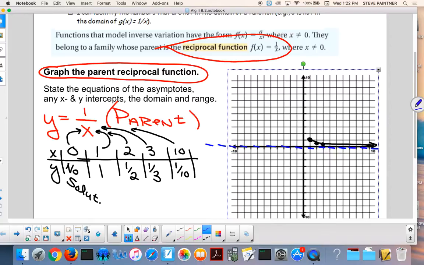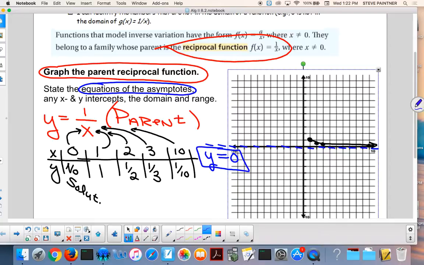They do want you to write equations for the asymptotes. So this equation would be what? Y equals 0. Yep. If you ever get confused on is it y equals 0 or is it x equals 0, look at the asymptote. It crossed the y-axis where? Yeah. Right at 0. So that's why we call it y equals 0. Every point on this line has a y coordinate of 0.